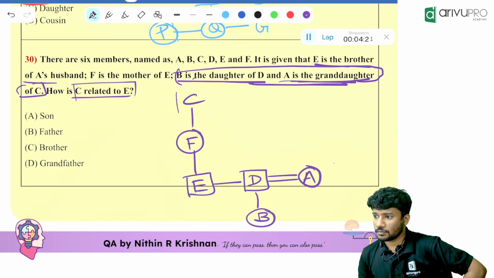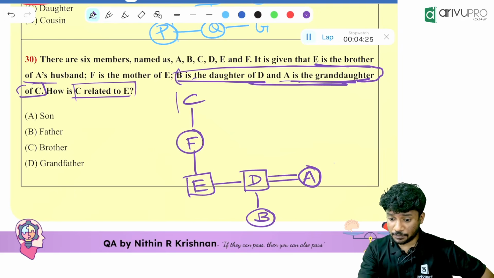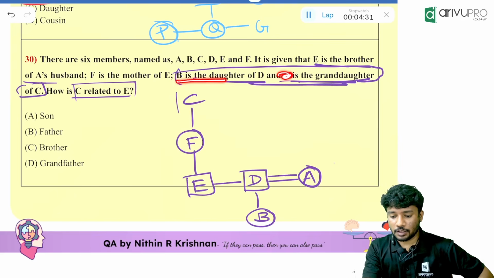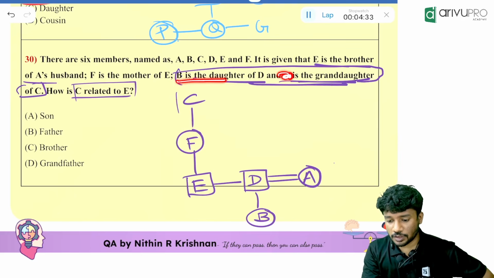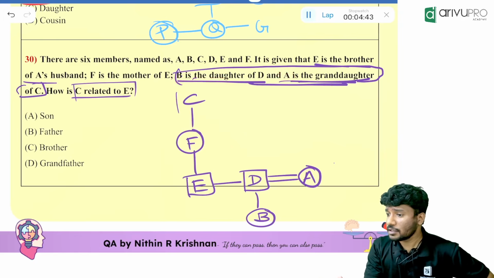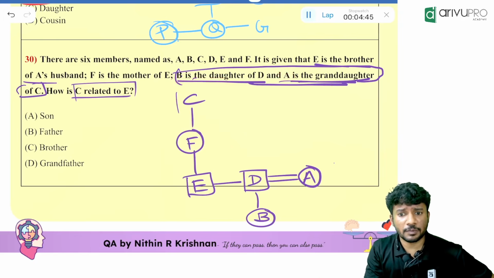A is not required. That way we can think. Let's see if we check that way. B is the daughter of A and granddaughter of C. Okay. What is the case? B is the daughter of A and granddaughter of C. Maybe. How is C related to E? In that case, what will be the answer? Father will be the answer, right?